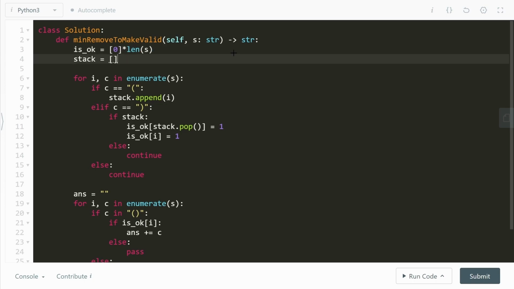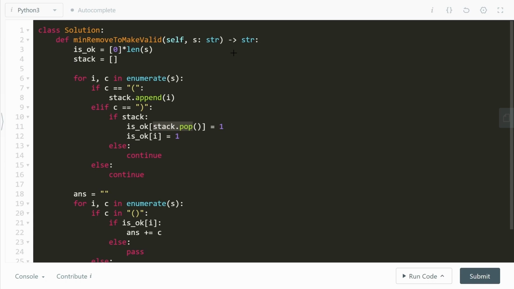Now I'll also have an initial stack, and we'll go ahead and start iterating over all the elements inside of the string. So we'll first get its index and then the character for every single element of the string. Now if the character is an opening bracket, what do we do? If the character is an opening bracket, we add it to the stack without asking any questions. Now, what happens when we have a closing bracket? When we have a closing bracket, we'll first ask the question, hey, does the stack exist? Is there any opening bracket on the top of the stack? Because if there is, what do we do?